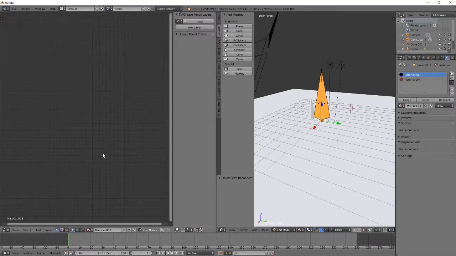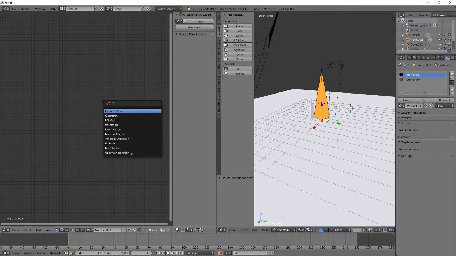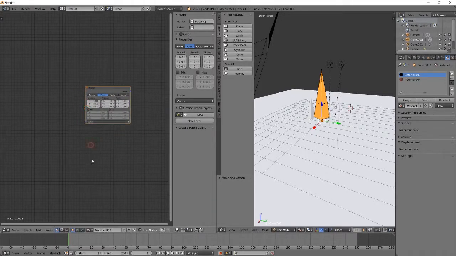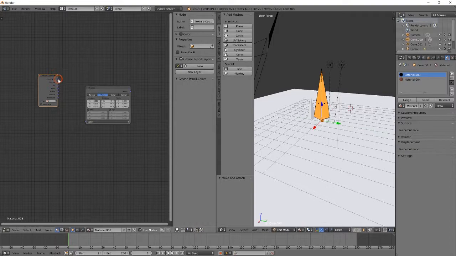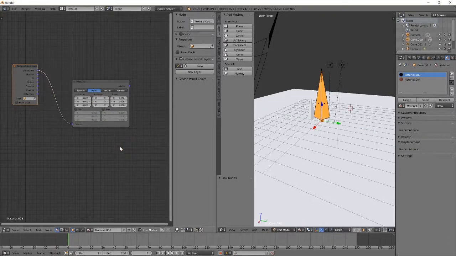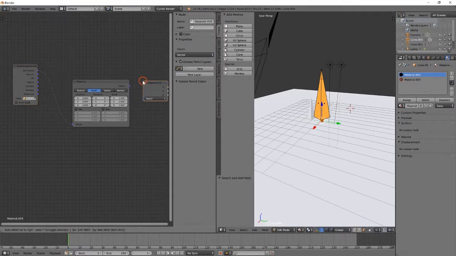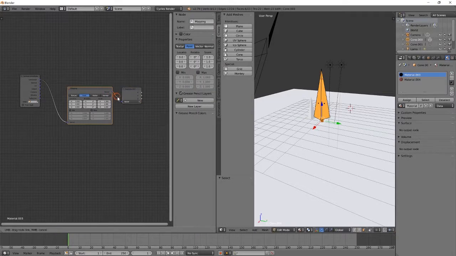And you can see that we have nothing over here right now. So we're going to be using something called a texture coordinate and the mapping node in order to achieve our little gradient. So if we grab a mapping node and leave it alone for now, and add the texture coordinate, and drag generated over to vector, as well as we're going to want a separate XYZ node,